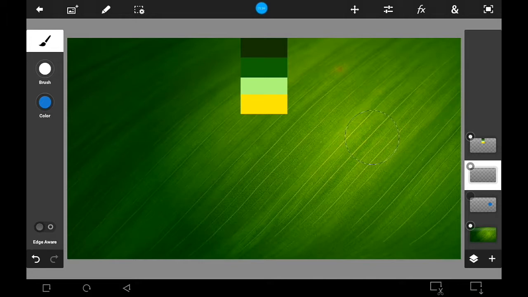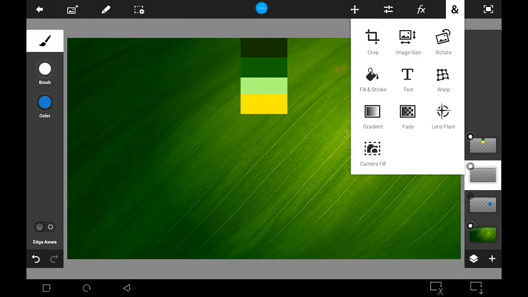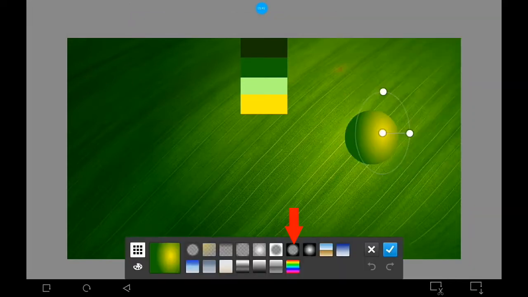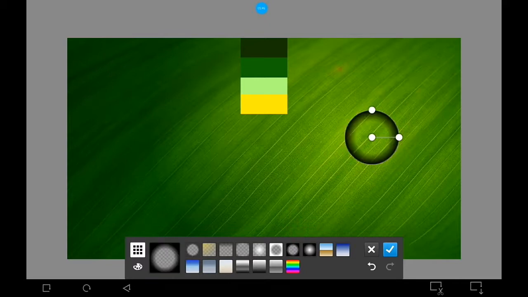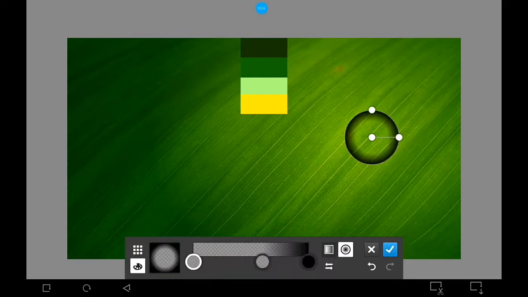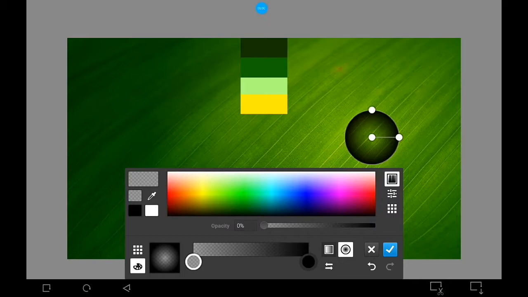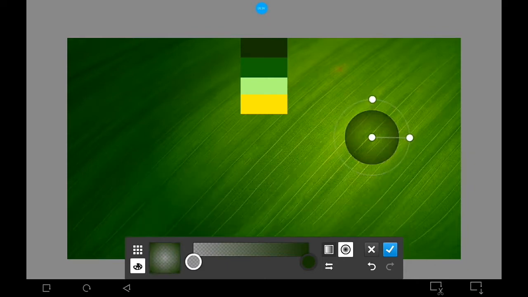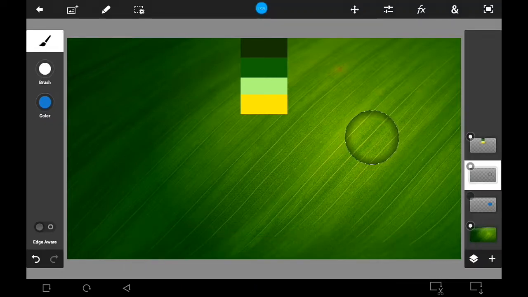Now we will add an inner shadow to this empty layer. Use this transparent radial gradient. Make sure the selection is active.